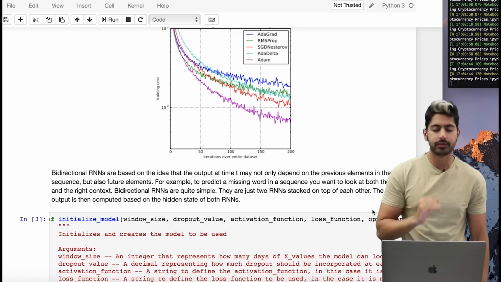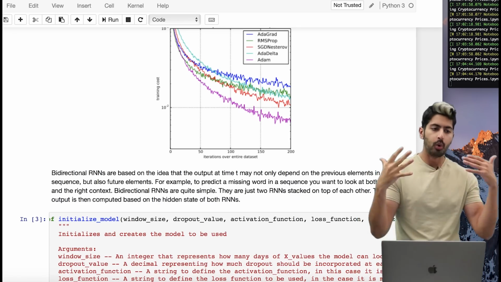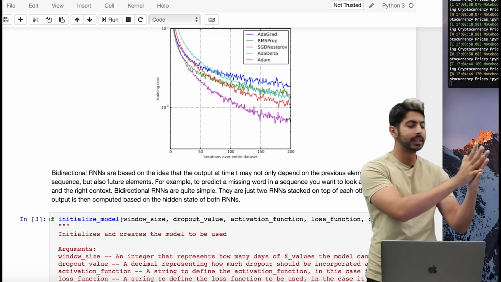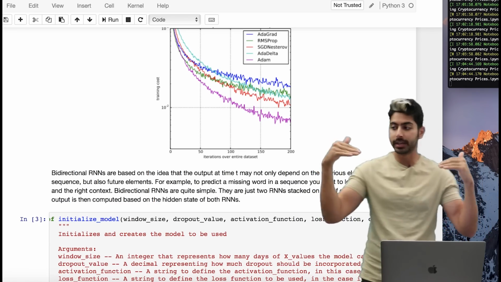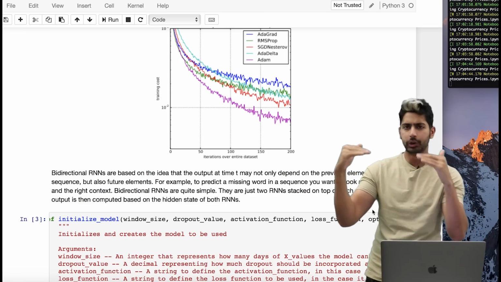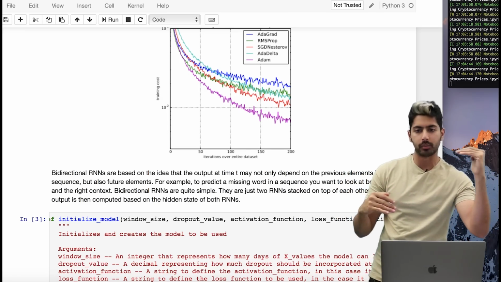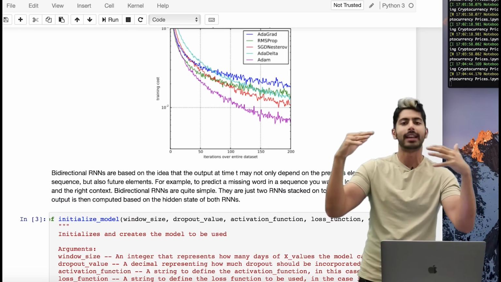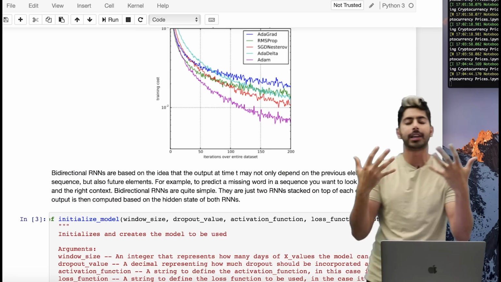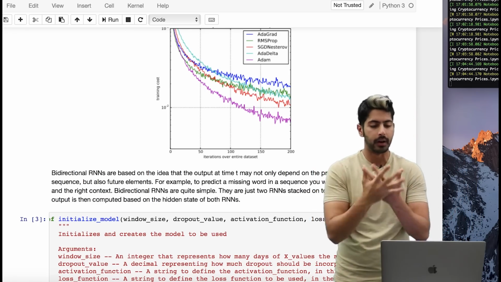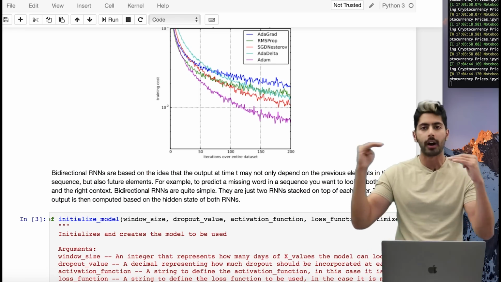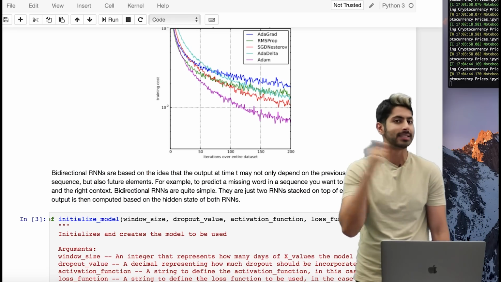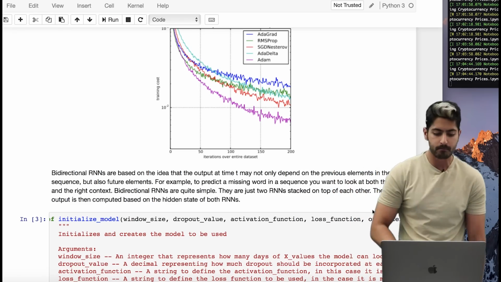So bidirectional RNNs are good in this case because of the price of Bitcoin, ideally, we have this list of all the prices over time, right? And we can predict future prices that are in the past. As our network is training in one direction, we also have a recurrent network training in the other direction. And then we can concatenate their learned hidden states together to form a more accurate representation of the sequence, right? So it's essentially 2 RNNs stacked on top of each other. The output is then computed based on both hidden states, the hidden states of both RNNs.